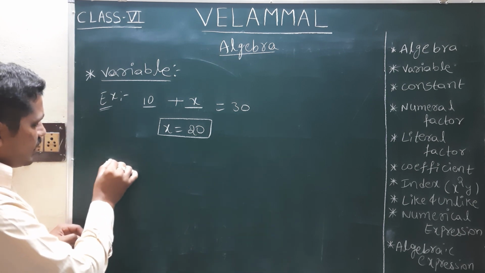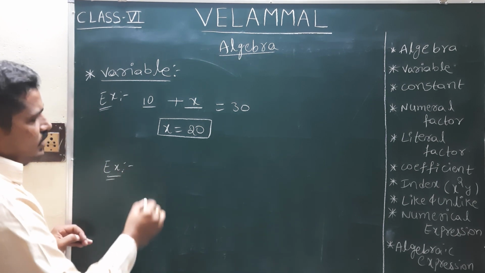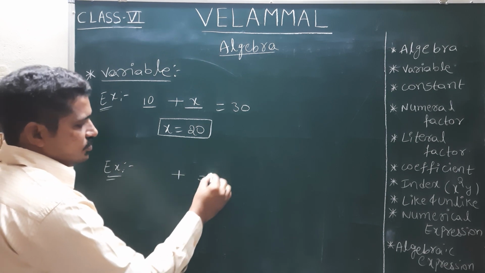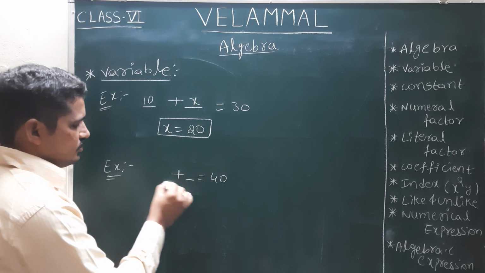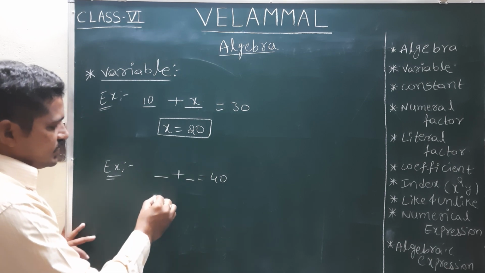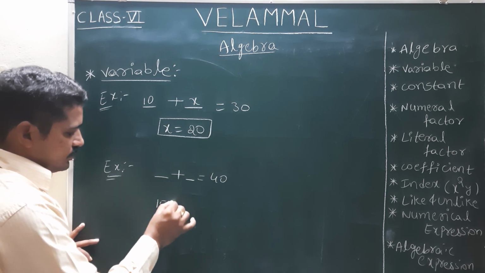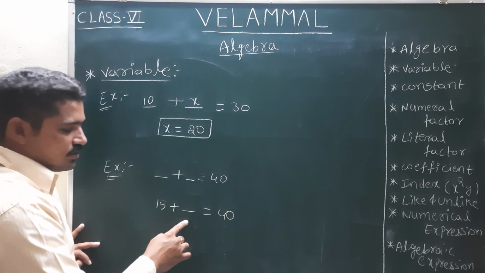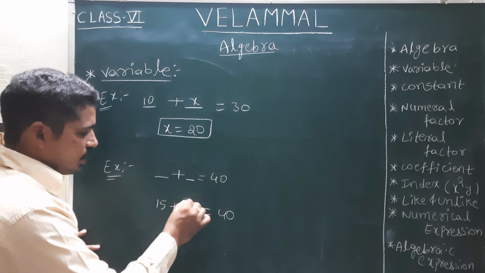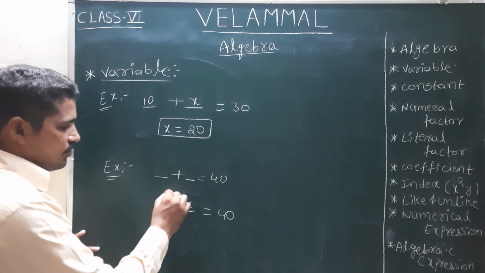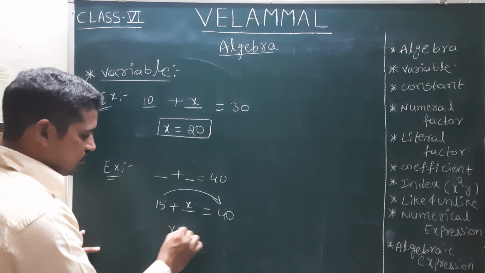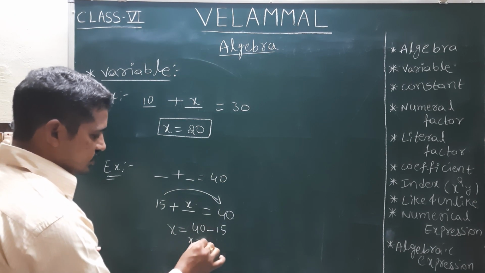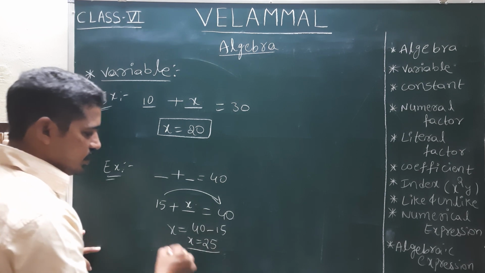One more example: the sum of the two integers is 40, one of the integers is 15, then what is the value of the other integer? In this situation, I again take the unknown value as x. Now sending 15 to this side, x is equal to 40 minus 15. So we get the x value as 25.